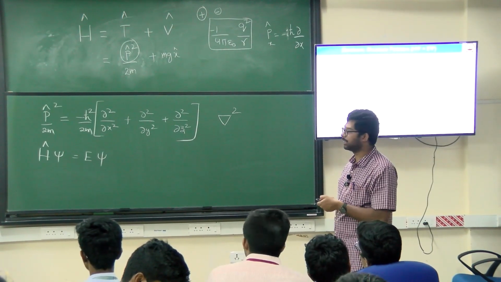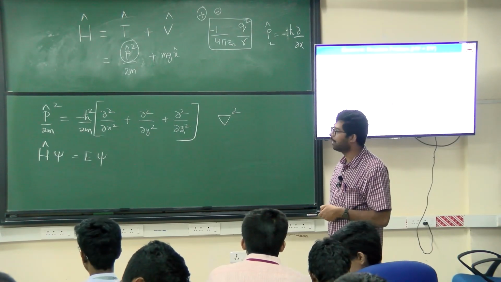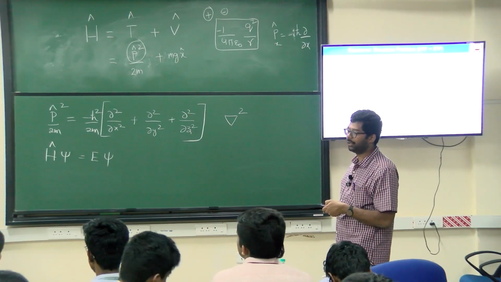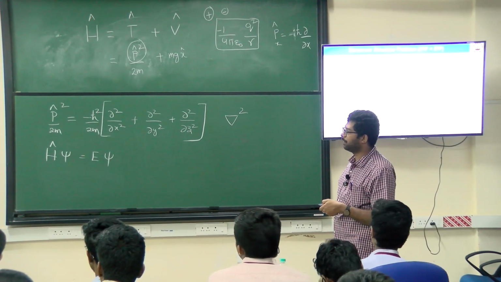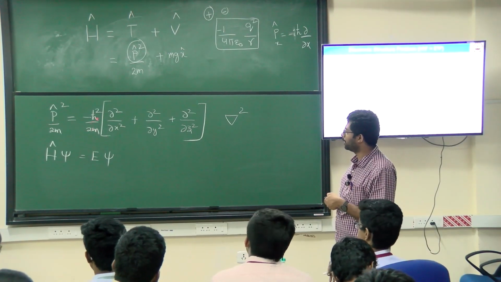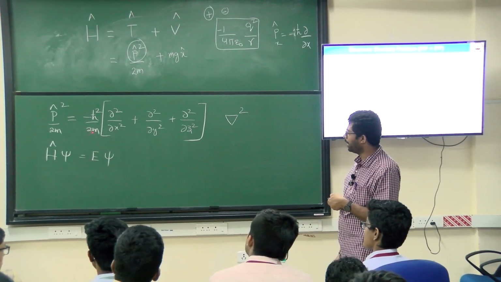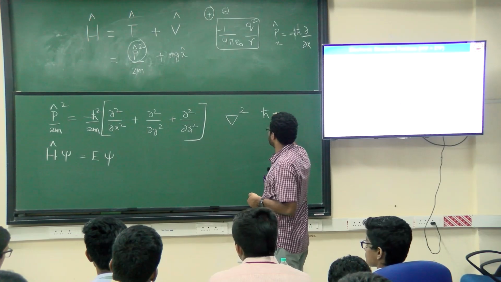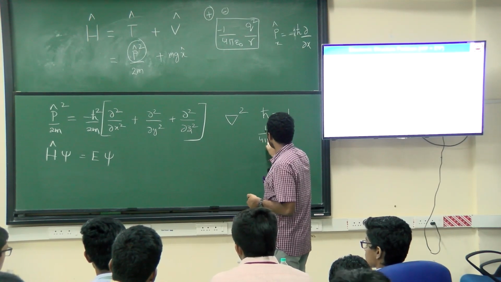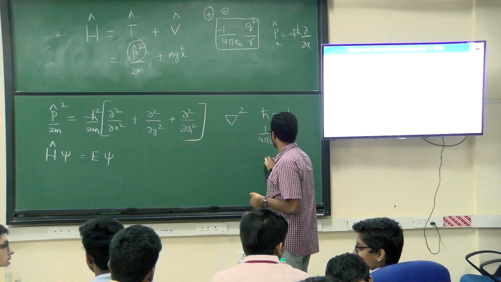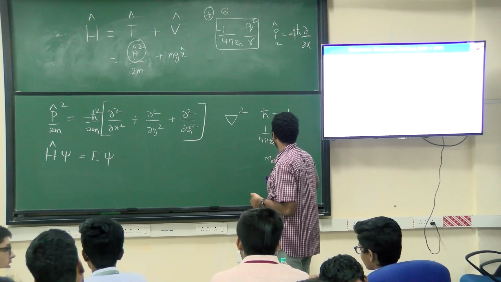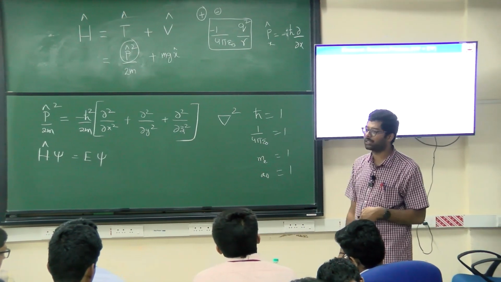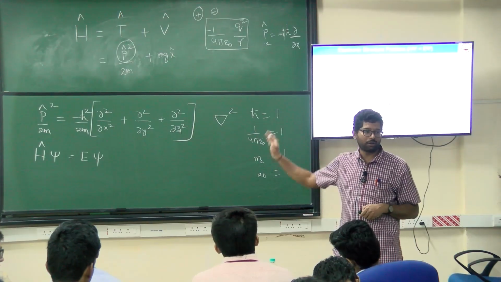Kinetic energy is a stabilization energy, so there is a negative sign for that. The sum is over small i for the electrons and capital I for the nuclei. When I am considering the electron mass as 1, here I can keep this as 1. Then it will become minus h cut square by 2 into 1. H cut I also considered as 1 here. So the following quantities I am considering as 1: mass of the electron is 1, a naught, the Bohr radius, is also considered as 1, and there are a few more things we call 1. These are all called atomic units.